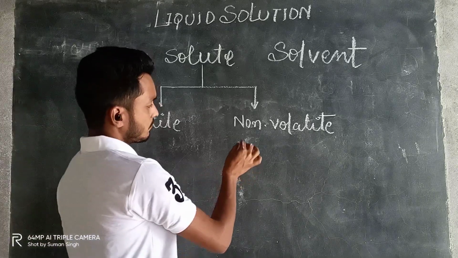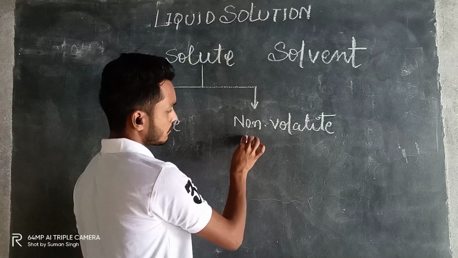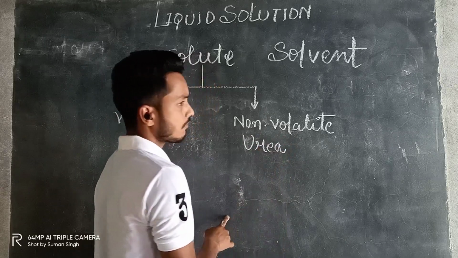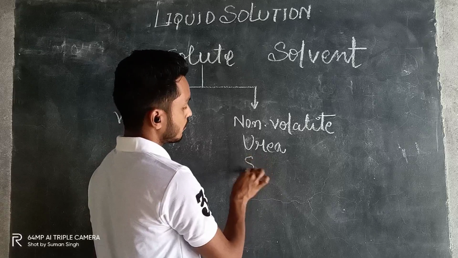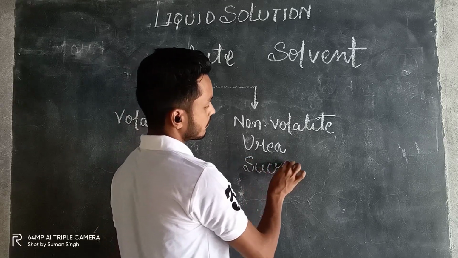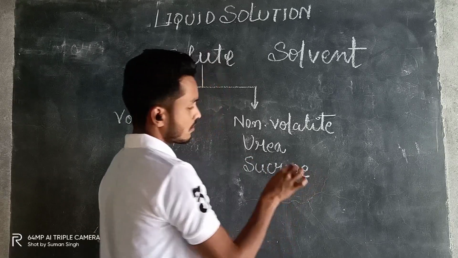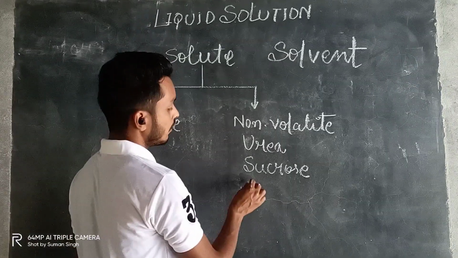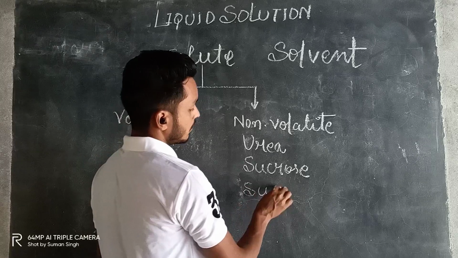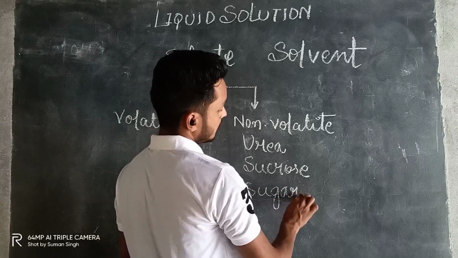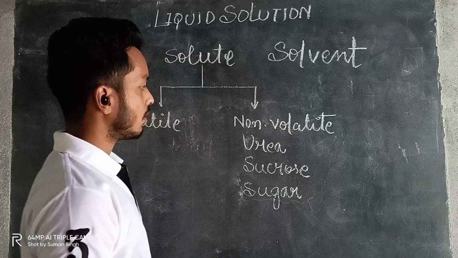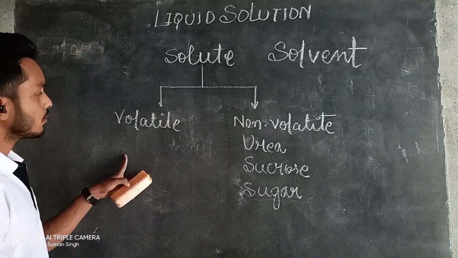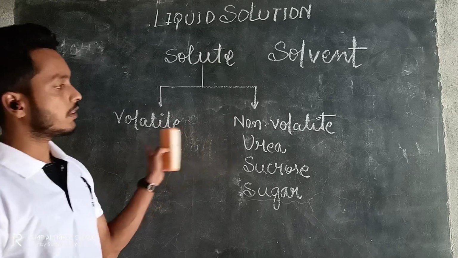In non-volatile, there are so many examples. You can take the example of urea. You can take the example of sucrose, which is mostly used in the questions that I am giving you. You can take the example of sugar. So these are some of the examples of non-volatile solute. Okay, in volatile solute, I think you know the difference, right?